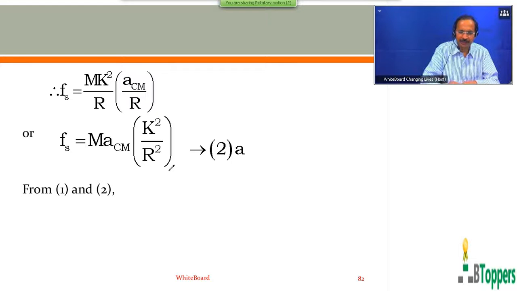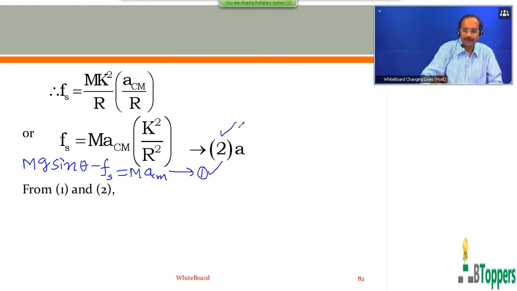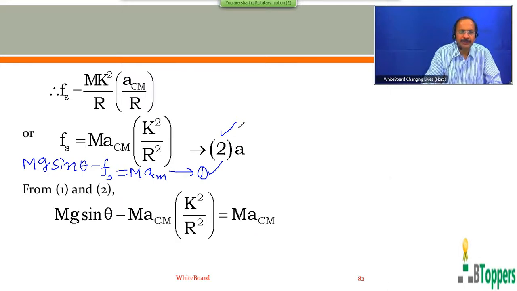From the first equation, which I have written previously, again I write here. You need not write it in the notes, only to remind you I am writing again. mg sin theta minus Fs equal to m a_CM. This is the first equation I have written previously. You can add this and this. If you add these two equations, on the left hand side Fs gets cancelled. You get mg sin theta minus,